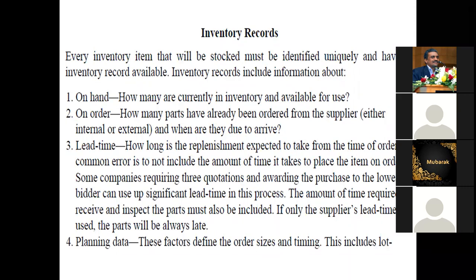So every inventory item that will be stocked must be identified uniquely and have an inventory record available. What do you mean by inventory? Inventory is nothing but stock. What is stock? The different items available in the company, in the enterprise. Take Lulu Hypermarket. How many televisions are available? How many water bottles? How much rice? How many vegetables? How many fish? All the items are inventory items.